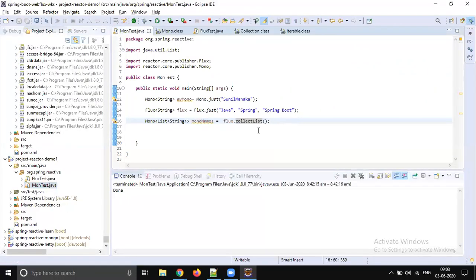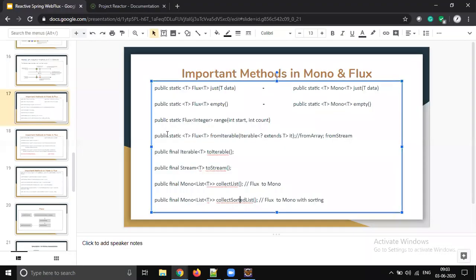Okay, so let's quickly do that one, sorting a Mono. But anyway, you cannot print it, right? So you should know how to subscribe to this publisher. Until you subscribe, nothing can be done. So let's quickly check how we can subscribe. Then later we will print this data on the console.